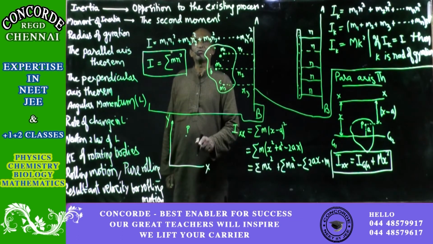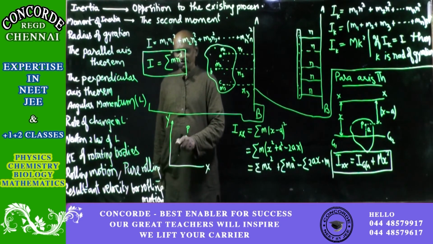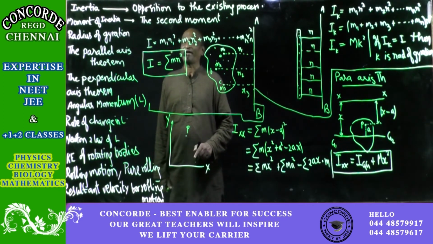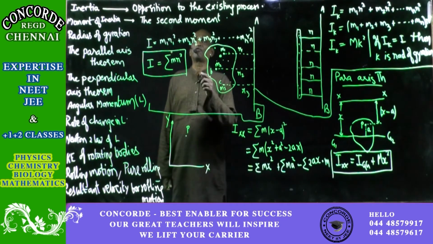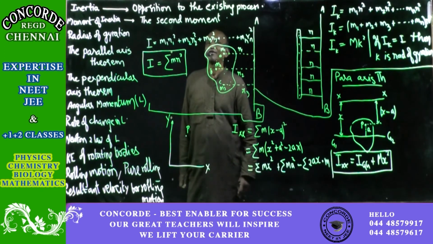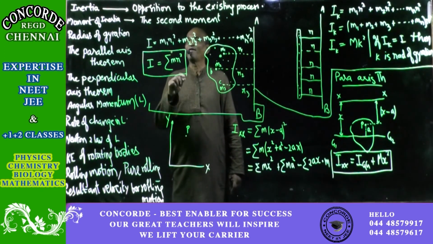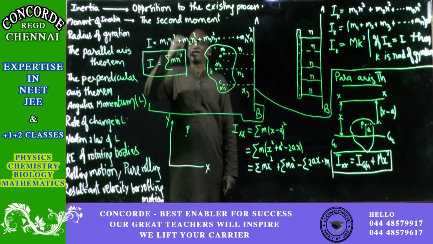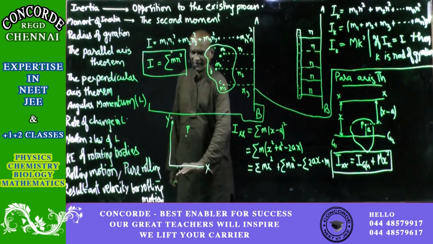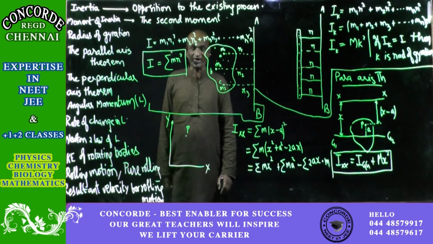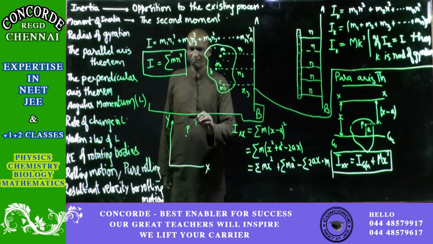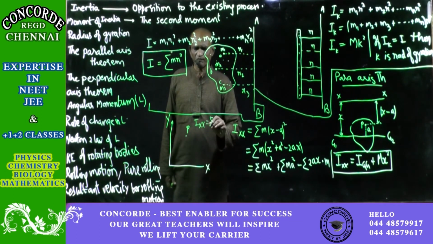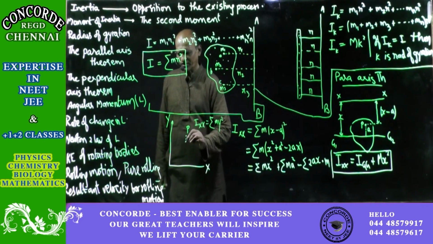So like that, m2 y2 square, m3 y3 square. So you are finding m into y square, sum of all that from the x-axis. So even though we are using the length along y, still it is a moment of inertia from the x-axis. So that is why it is called Ixx. Ixx is equal to the sum of m y square. So this is y.